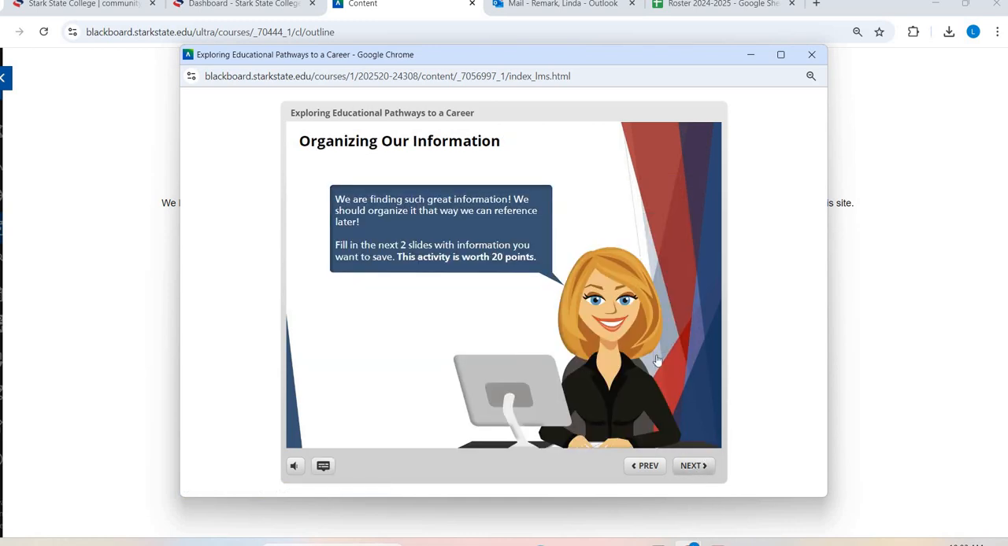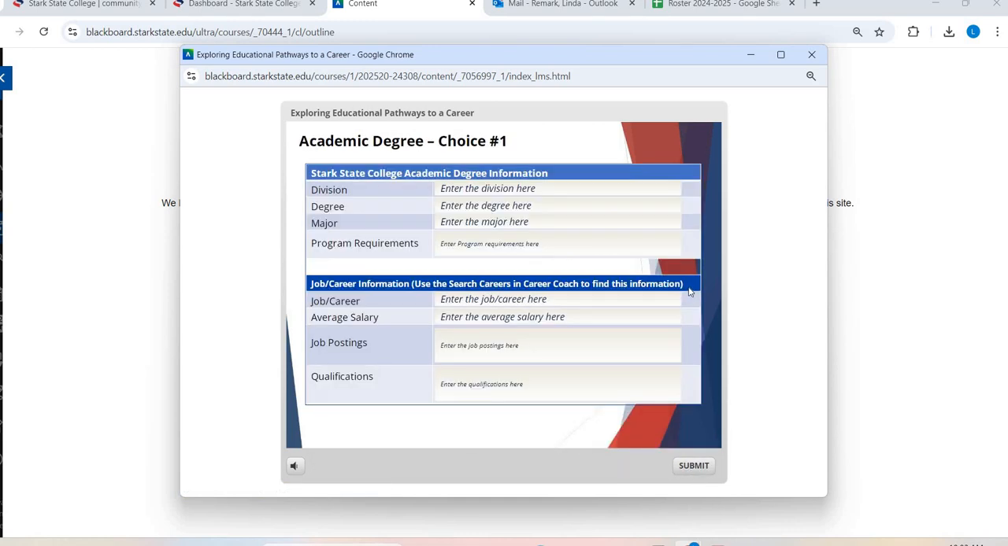Okay, so this is where you're going to get, after you've explored some of that, you can see it says academic degree choice 1. And then when you hit that submit, it's going to be choice 2. You can do this in a couple different ways. First, your major is going to go choice 1, obviously. If you are already declared, your major is going to go here. If you are undecided, your number 1 choice of what you're thinking of is going to go here.